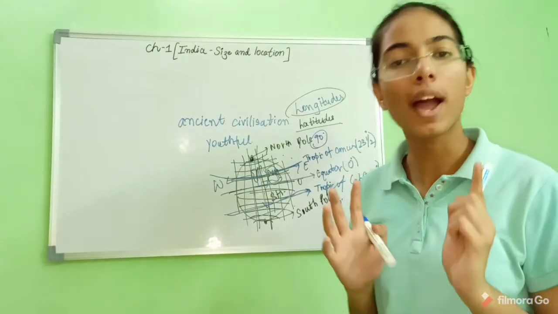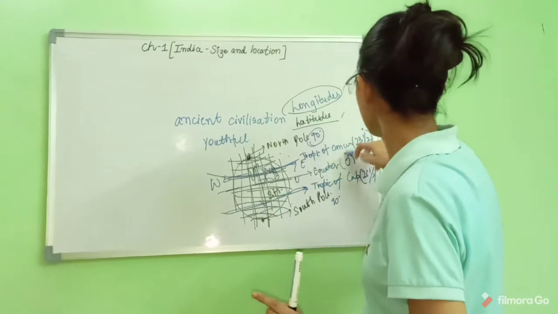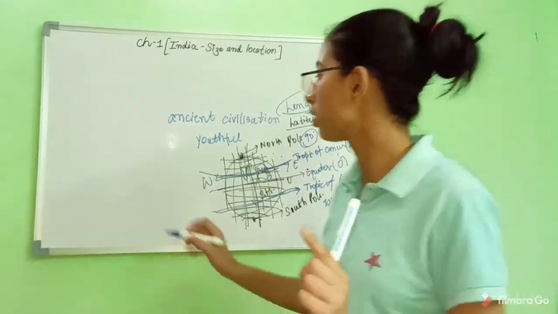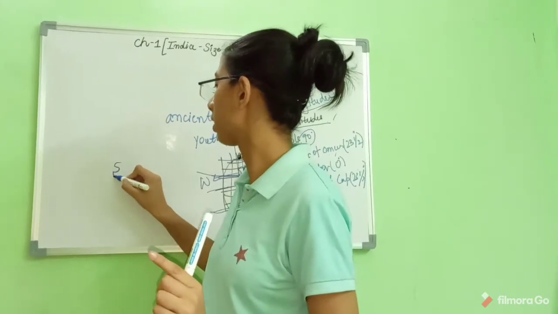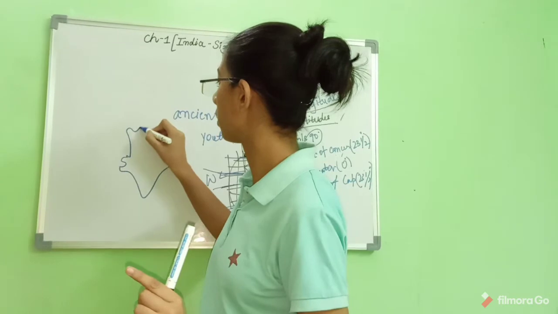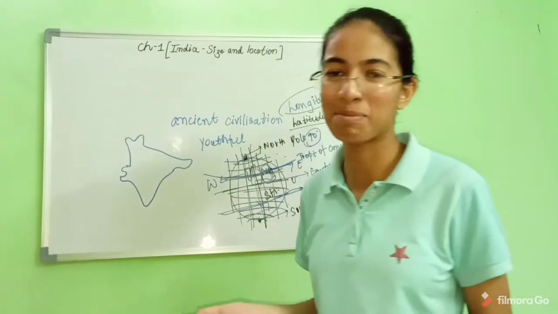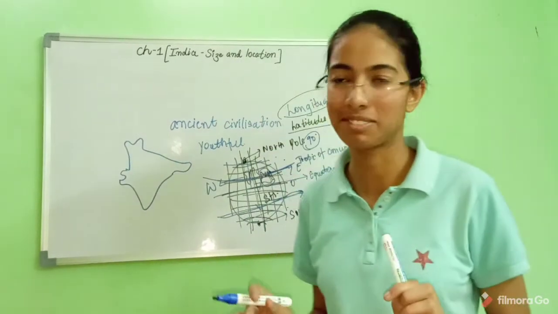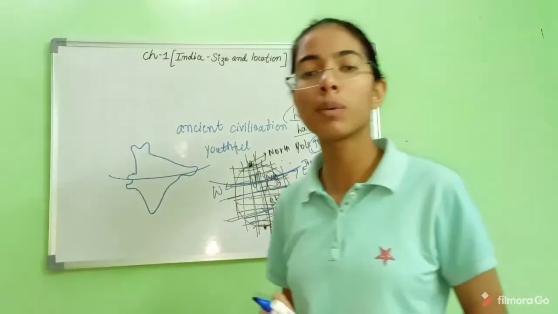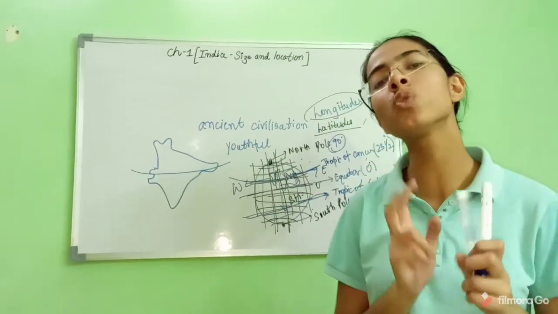Now, the reason why I have told you about these longitudes, latitudes and the Tropic of Cancer is because of India, which you would have studied in the map like this. You would have seen a line passing through the middle of the country, dividing it into nearly two halves.